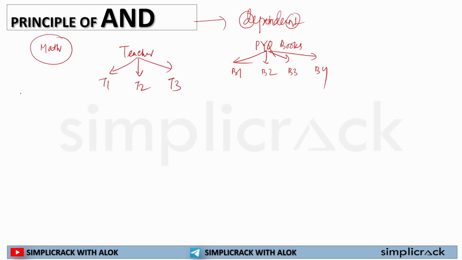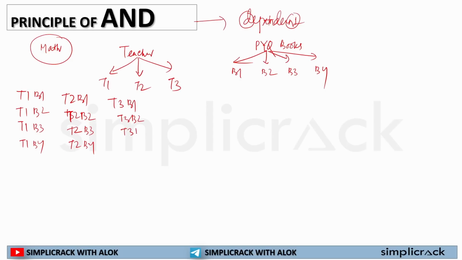So you can say, sir, I can do teacher 1 with book 1, teacher 1 with book 2, teacher 1 with book 3, teacher 1 with book 4. Someone will come and say, no sir, I will go for teacher 2, book 1, teacher 2, book 2, teacher 2, book 3, teacher 2, book 4. Someone else can pick teacher 3, book 1, teacher 3, book 2, teacher 3, book 3, teacher 3, book 4.